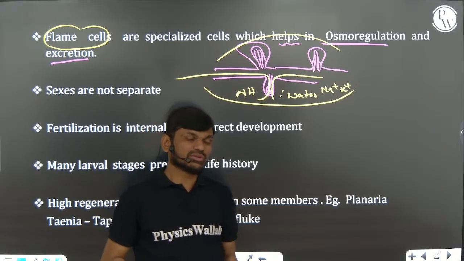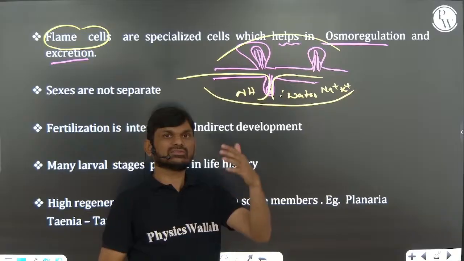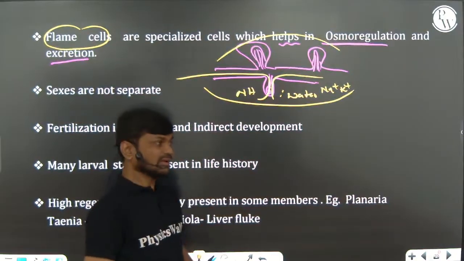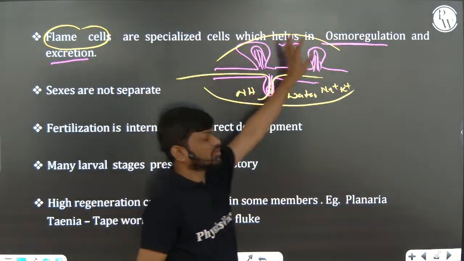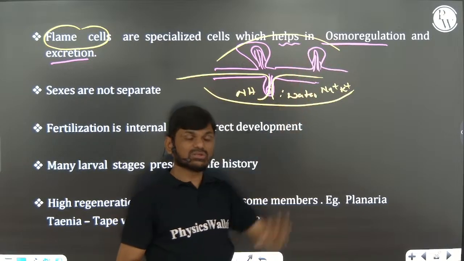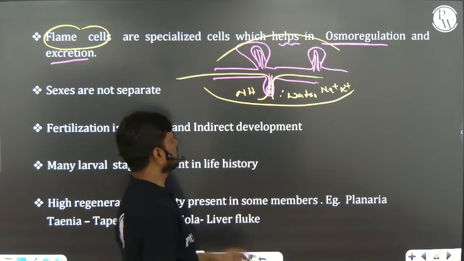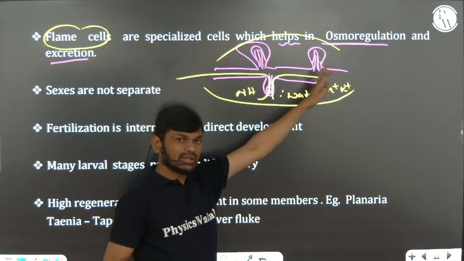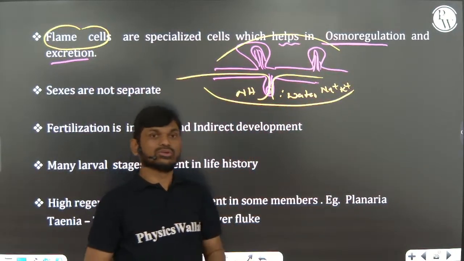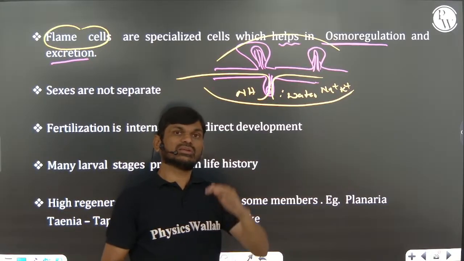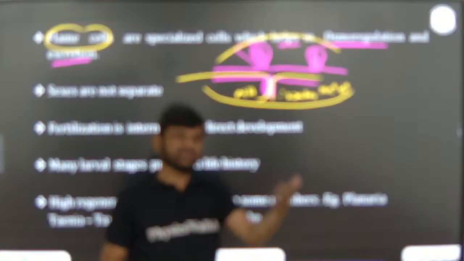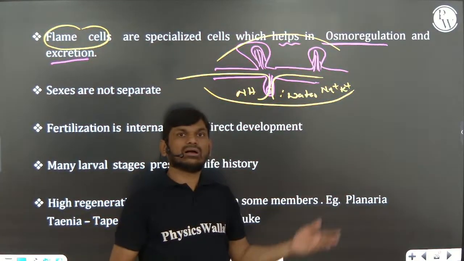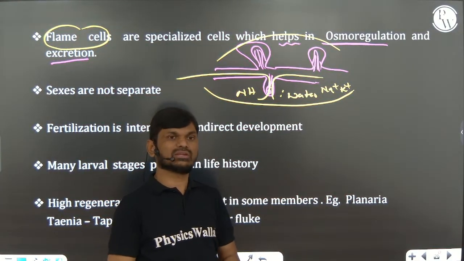When you are reading the human physiology chapter, excretory system, there they mention that flame cells only help in osmoregulation. But here in the animal kingdom it is given that they help in osmoregulation and excretion. So you can attempt the question based on which chapter it is given, whether it is from the human excretory system or from the animal kingdom. Based on that only you can select the option.